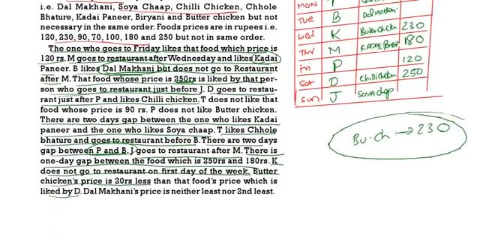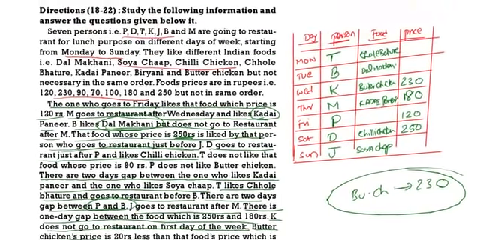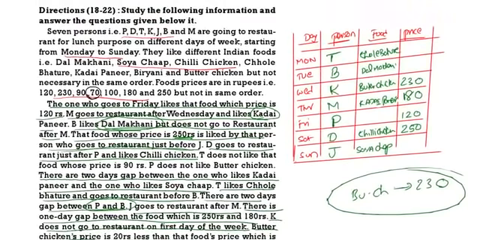Dal Makhani price is neither least nor second least. So what is the least price? It is 70. Second least price is 90. So Dal Makhani is not 70, it is not 90.